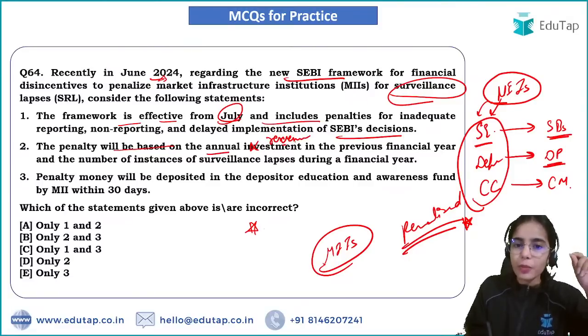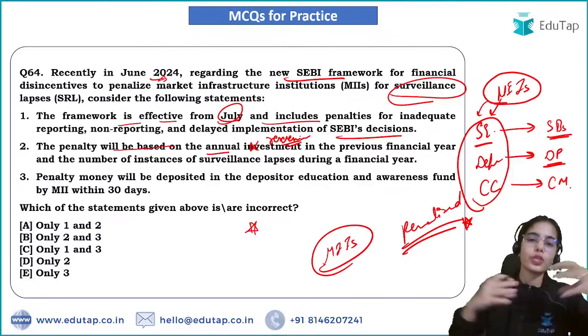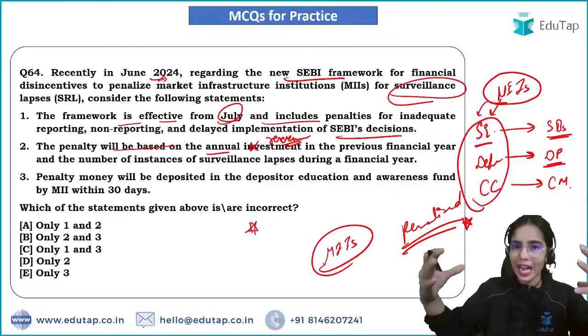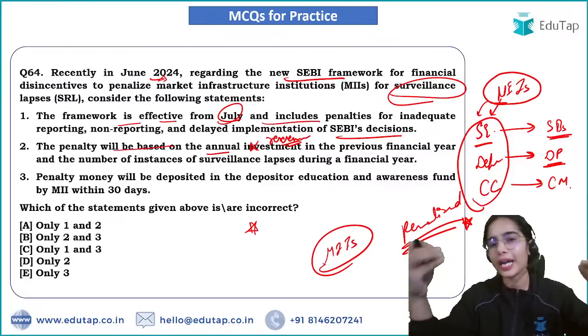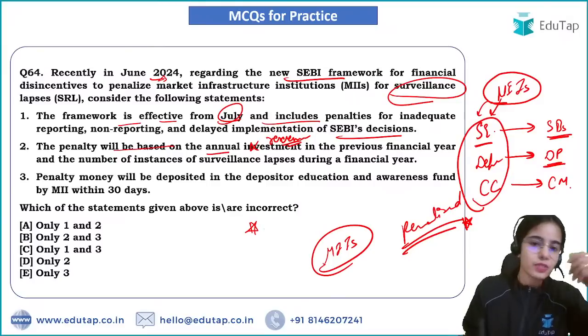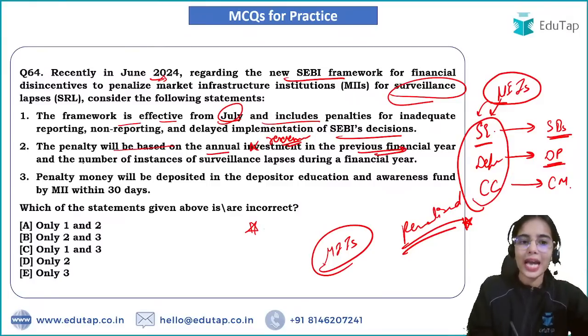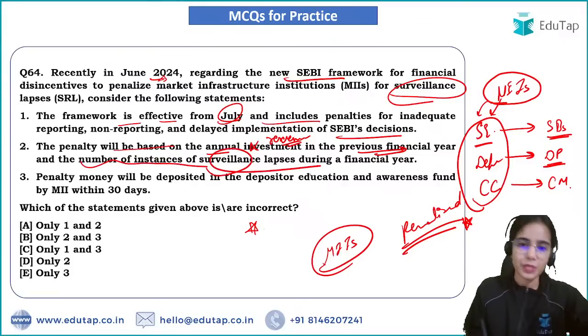So the penalty will be on the basis of annual revenue. If a stock exchange has more annual revenue, they will also have to pay a higher penalty. It depends on how much annual revenue you had in the previous financial year and the number of instances of surveillance lapses you have had.